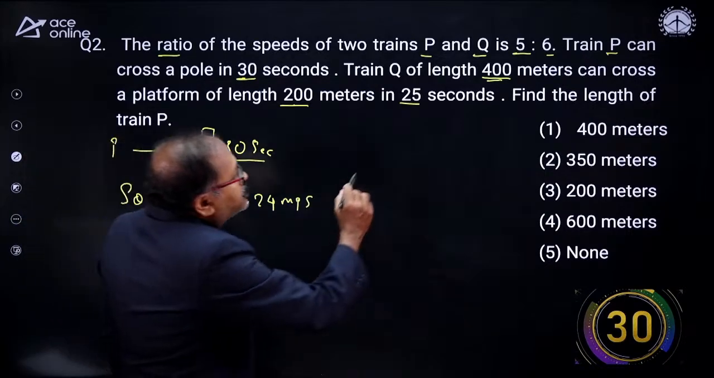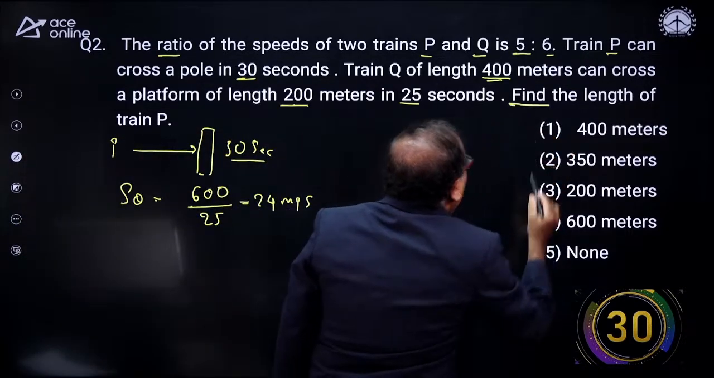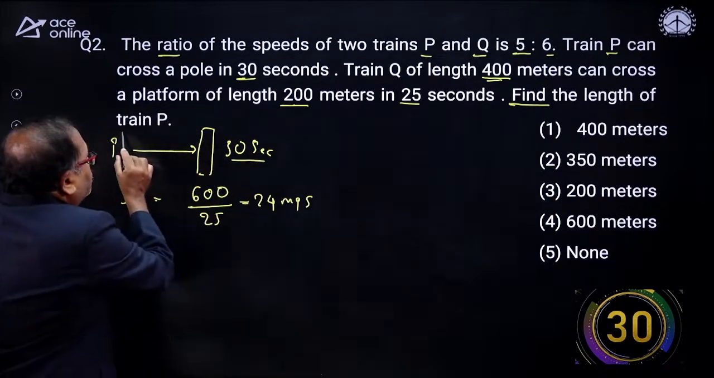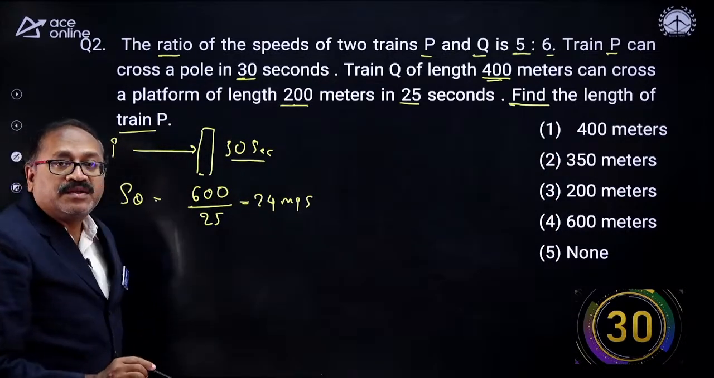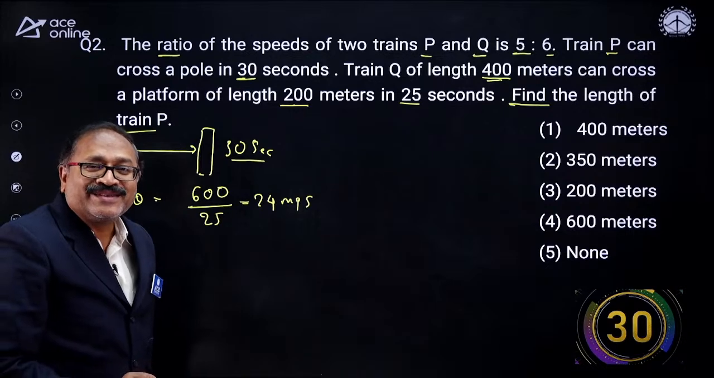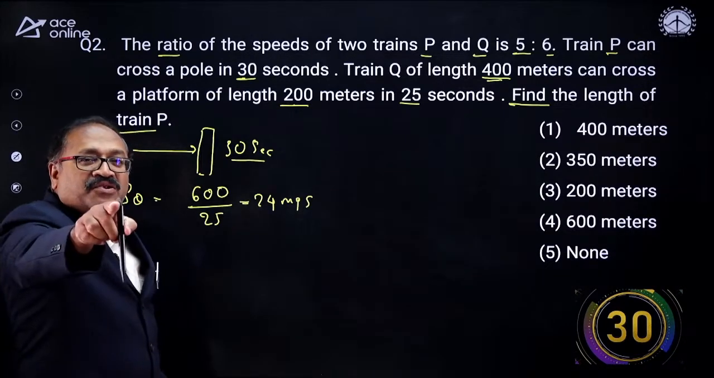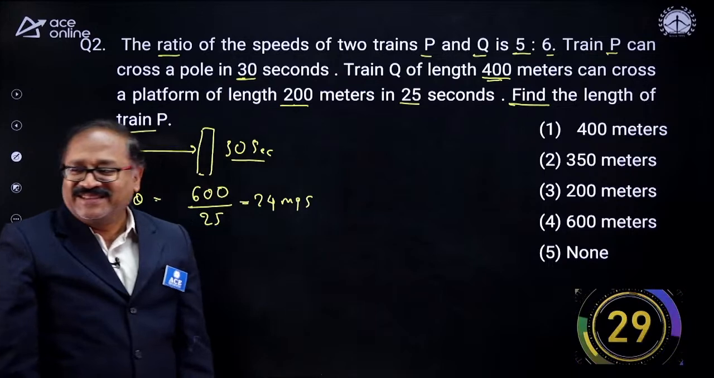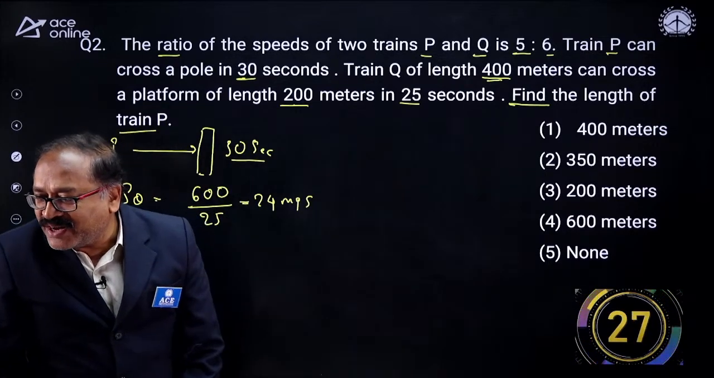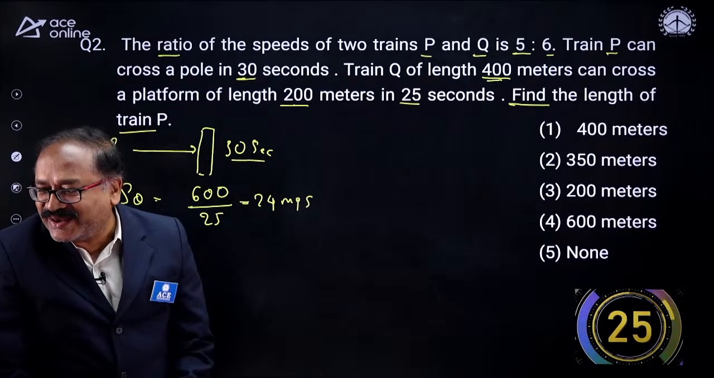What next is there? They are asking to find the length of train P. Train P length, you need to find it out. Yes, my friends, and from here onwards, your 30 seconds starts. Okay, come on, Ram Kumar. So nicely answer the question.